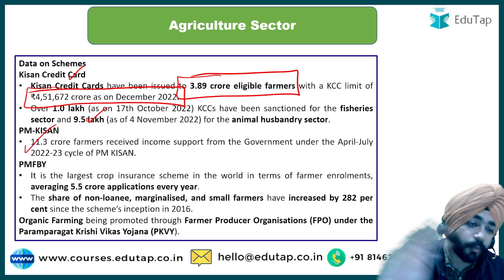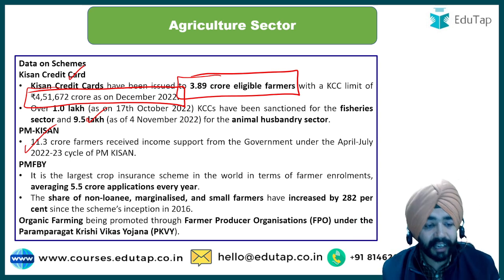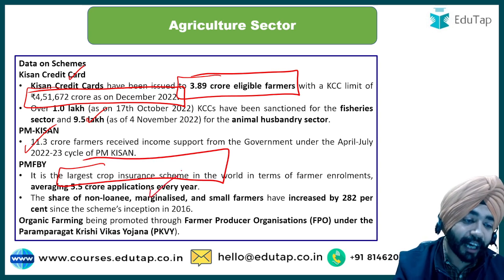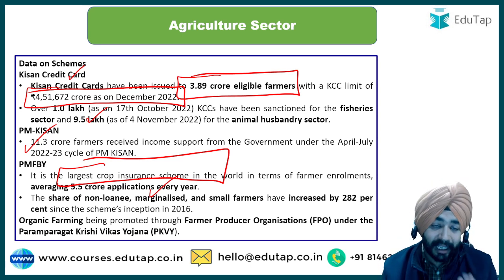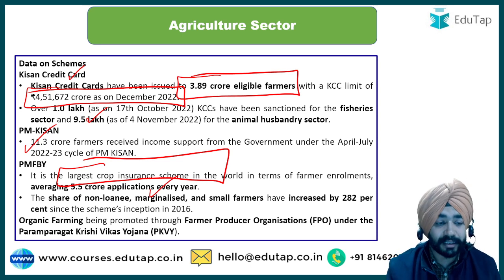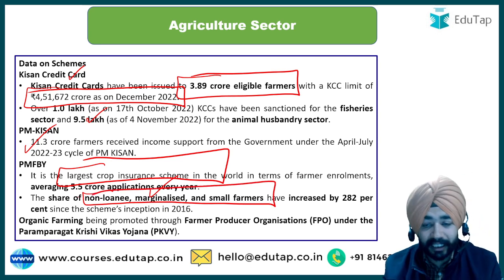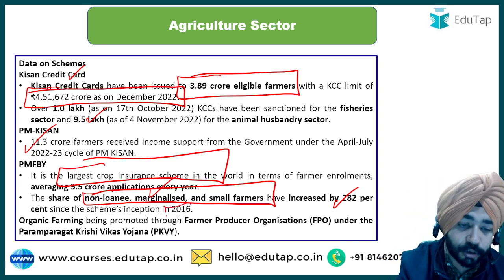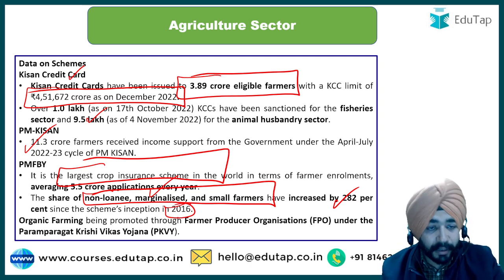PM Kisan, as I have discussed, 11.3 crore farmers have received the income support from the government under the PM Kisan scheme. Then they have talked about Pradhan Mantri Fasal Bima Yojana, which is the largest crop insurance scheme in the world, and on an average 5.5 crore applications have been received every year. Then the next question that could be framed on the scheme is, the share of non-loanee marginalized and small farmers has increased by 282% since the scheme was launched in the year 2016.